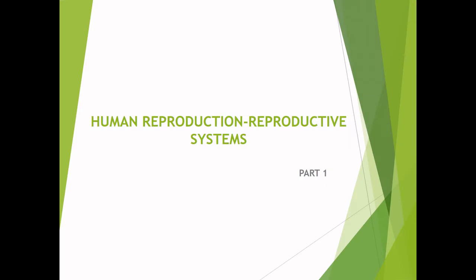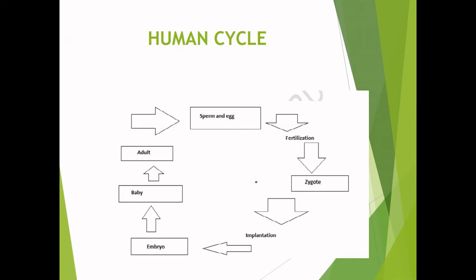Human reproduction. In this video, you will be learning about male reproductive system and female reproductive system. Human cycle. So what is sexual reproduction? Sexual reproduction is the reproduction that involves the fusion of two gametes or sex cells.